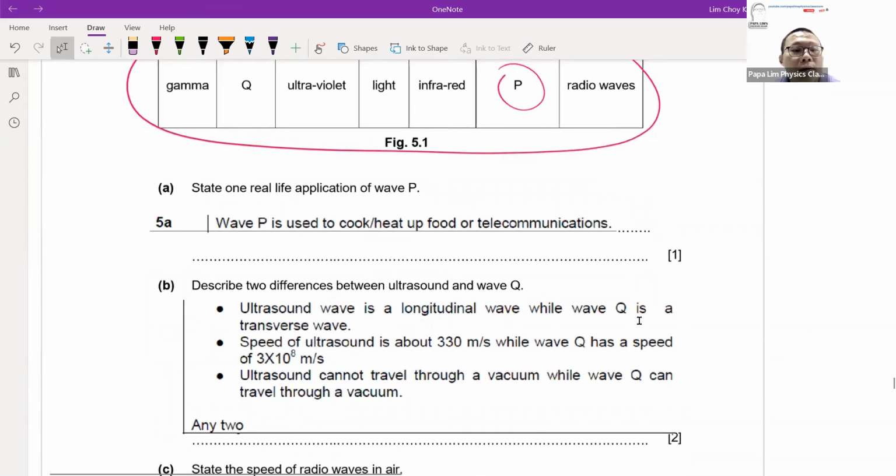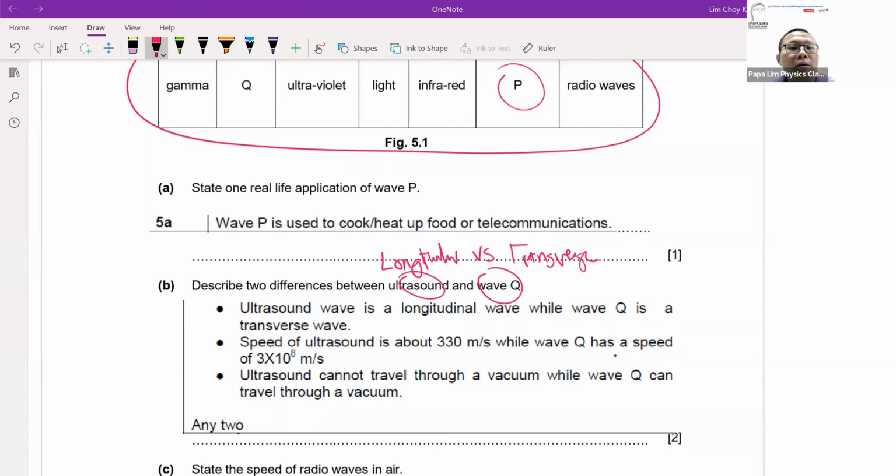Now, the next question that you see is ultrasound versus wave Q, which is a comparison of the longitudinal wave versus your transverse wave. This aspect is actually quite a common question, whereby we do a simple comparison between longitudinal and transverse waves, and the answer is quite standard.